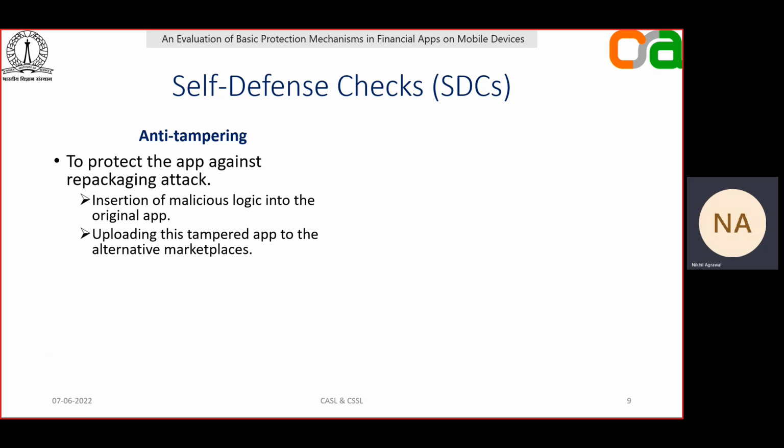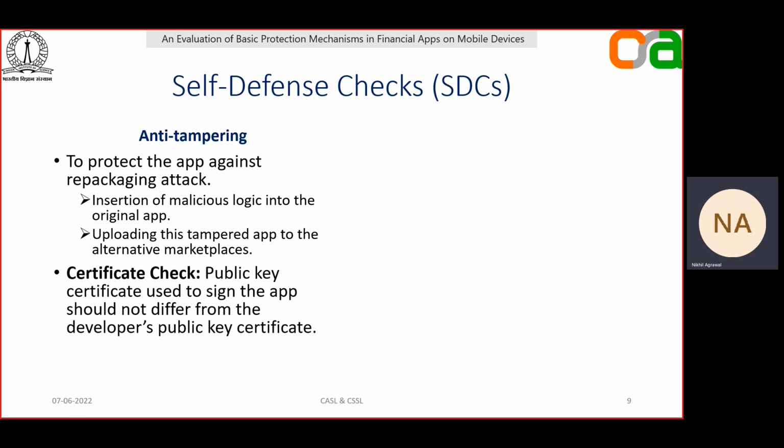During this procedure, the public key certificate, which is used to sign the APK, gets changed with respect to the developer's public key certificate. Hence, performing the certificate validation can be a useful idea to protect the app against repackaging. Android does provide a few APIs to perform these checks.